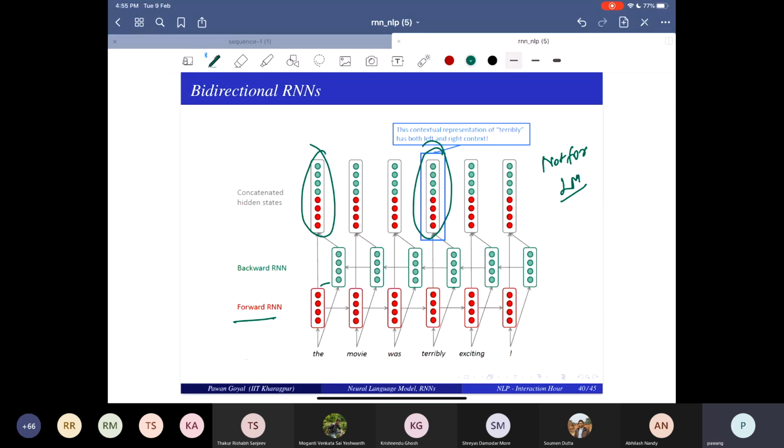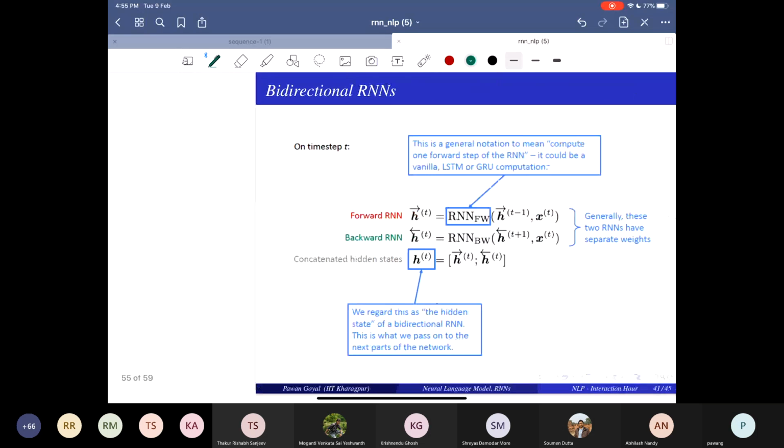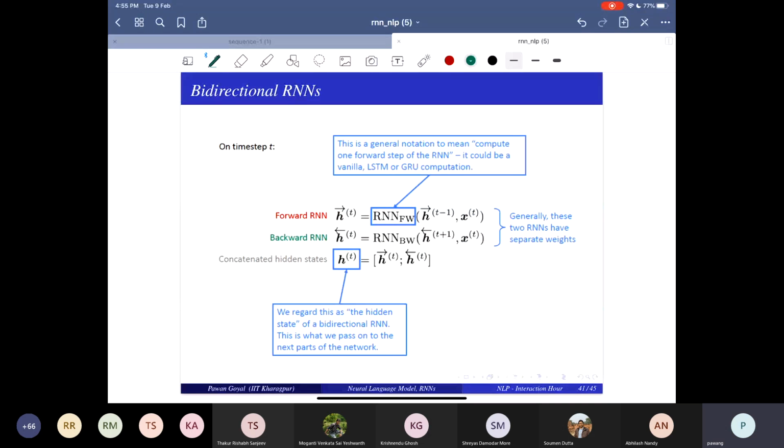Any questions on this? I already showed you this. You have the same equations for forward and backward RNN, and you just concatenate the hidden states at each time step.